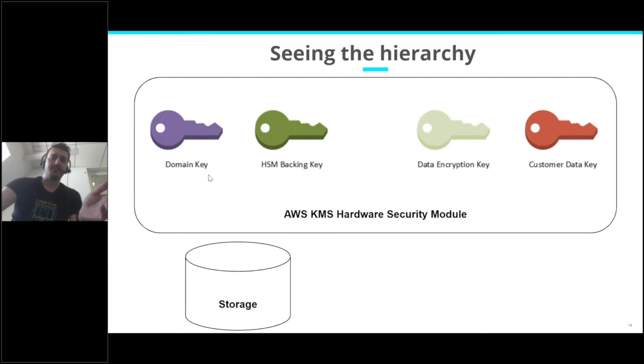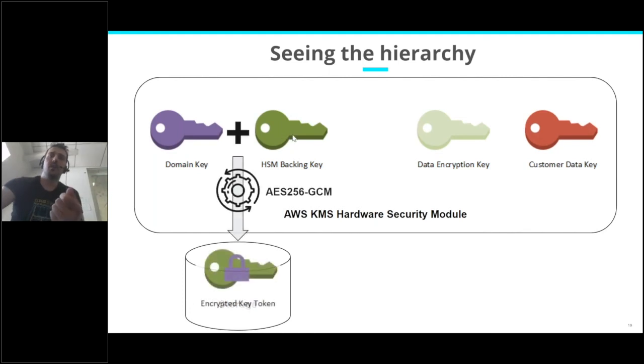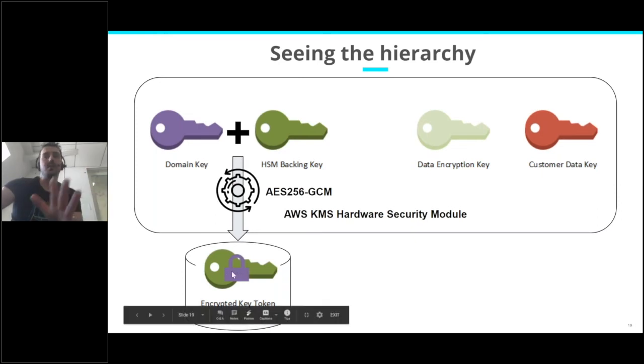will allow KMS to encrypt and to protect the HSM backing key. And this is the way KMS is storing your key. So your key is always stored encrypted, and it is encrypted under the domain key.